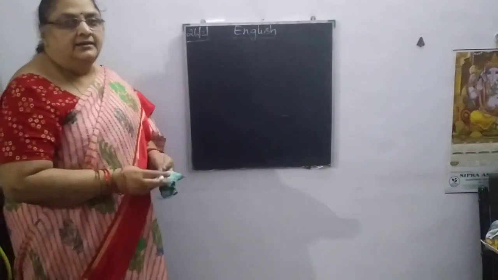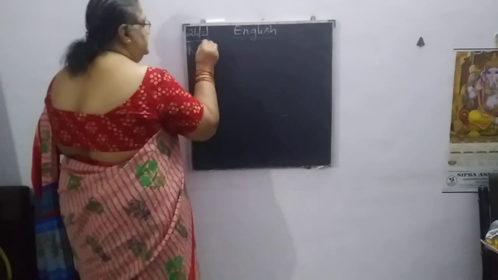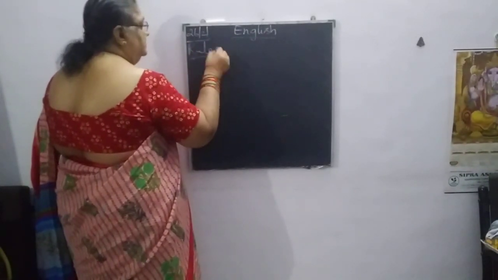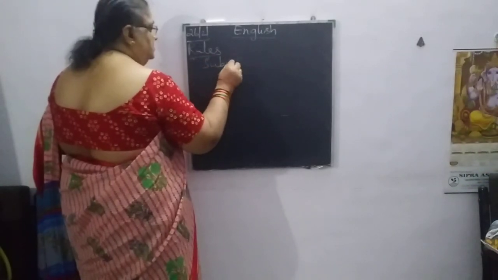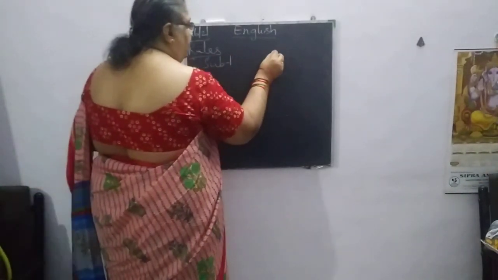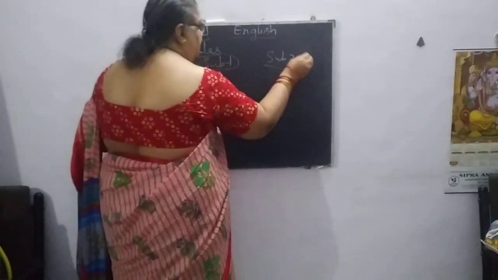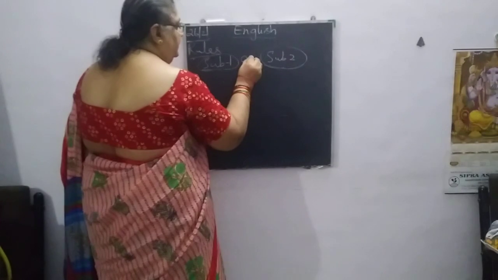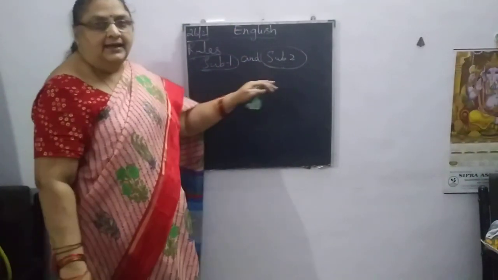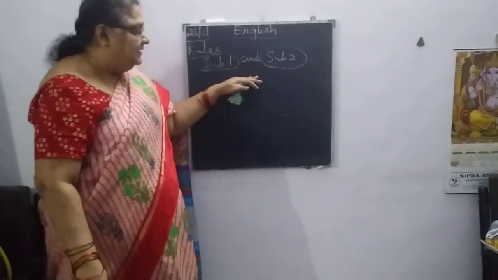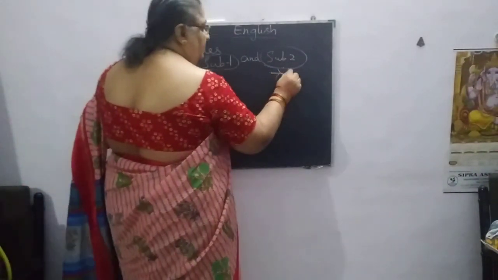If we take it in the form of rules, rule 1 is: if we connect two subjects in a sentence, say subject 1 and subject 2, connected with and, we get a plural verb.